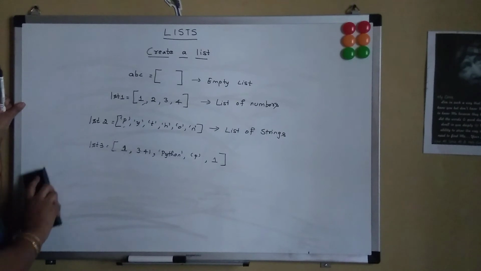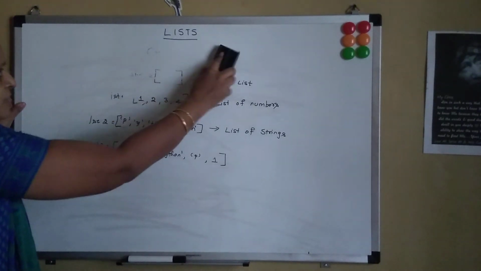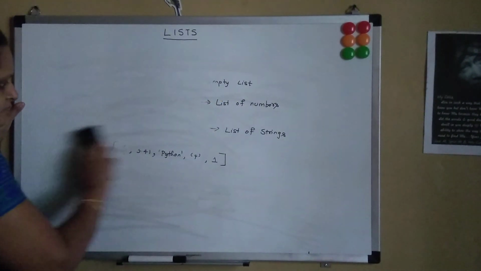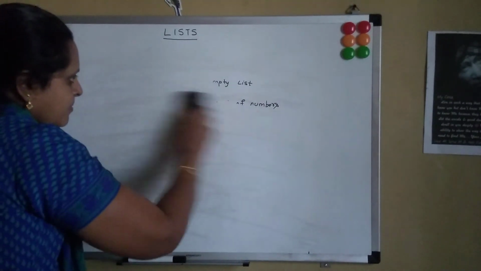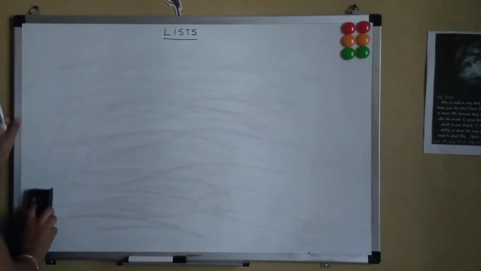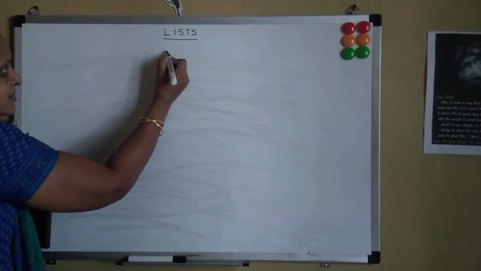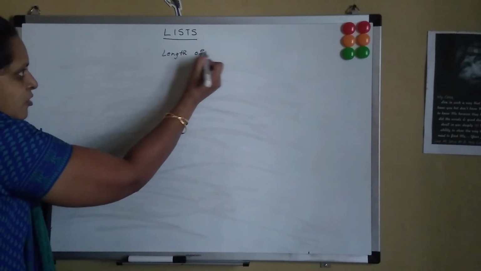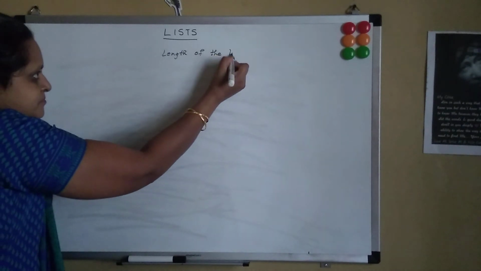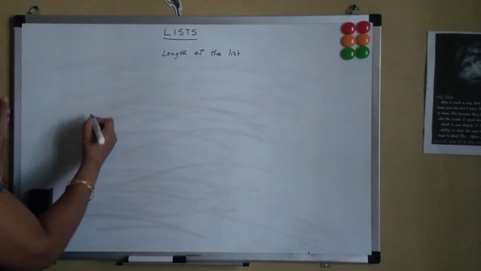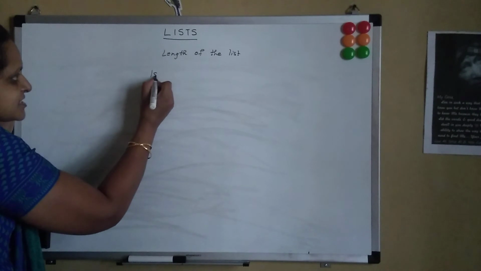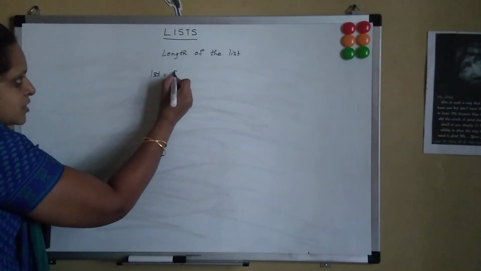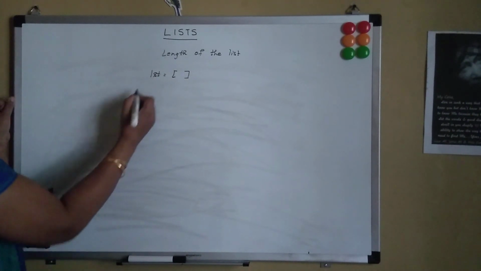And now let's see how to find the length of the list. Suppose I say LST1 equal to just empty brackets.